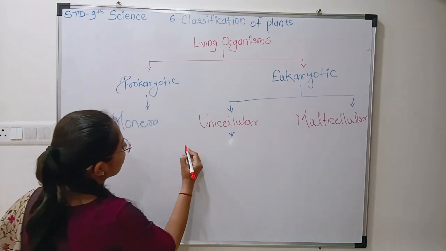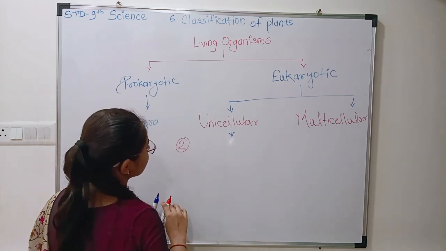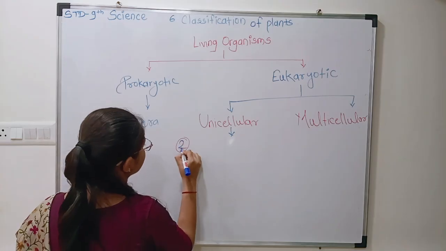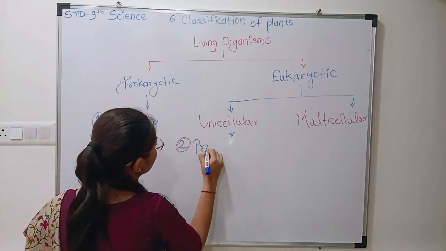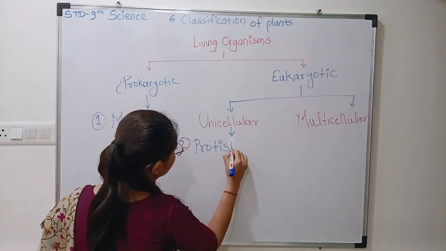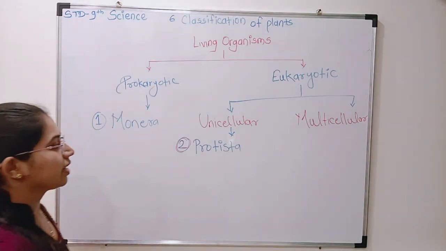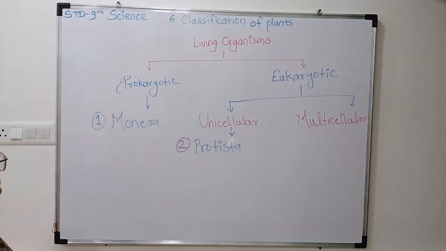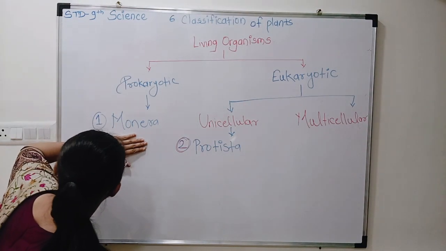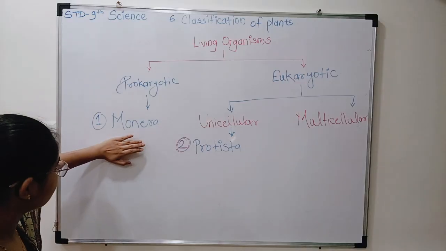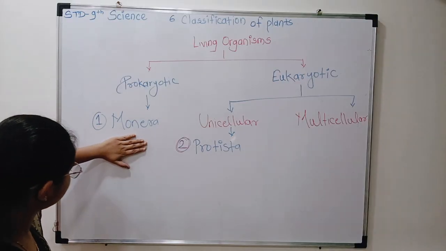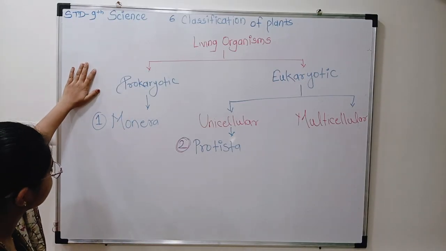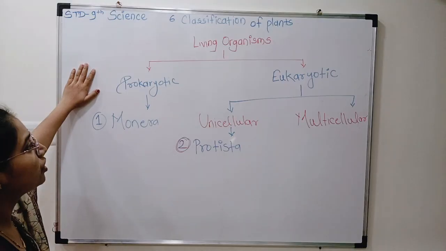Second one, kingdom Protista. First kingdom is Monera. All organisms present in Monera are prokaryotic. Prokaryotic organisms are unicellular.